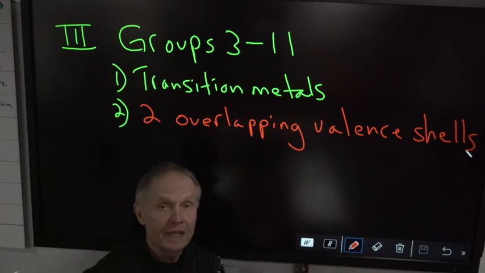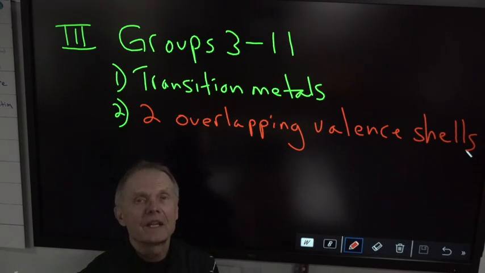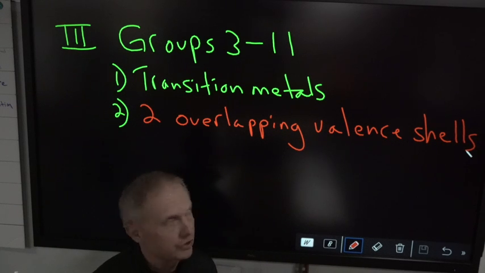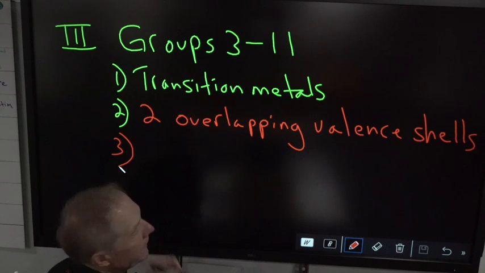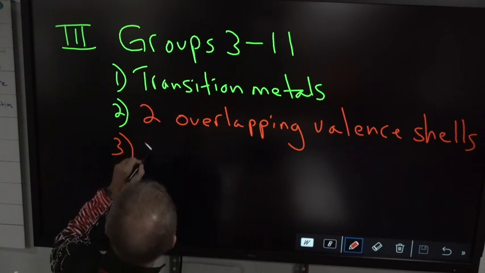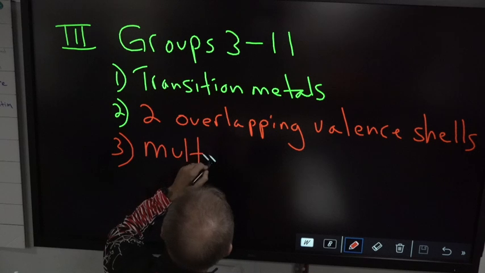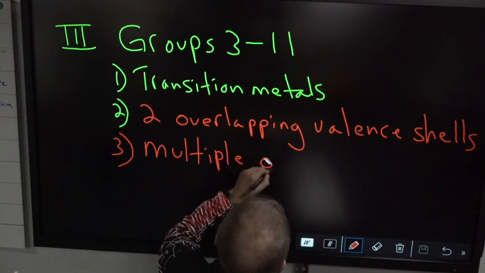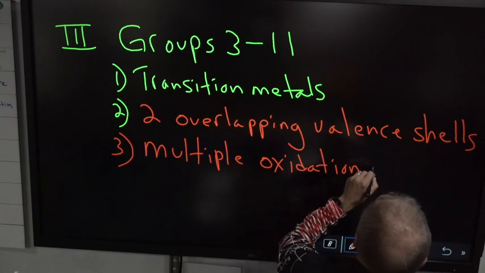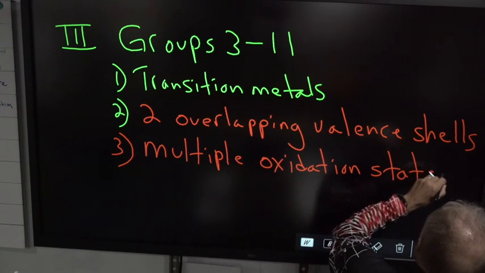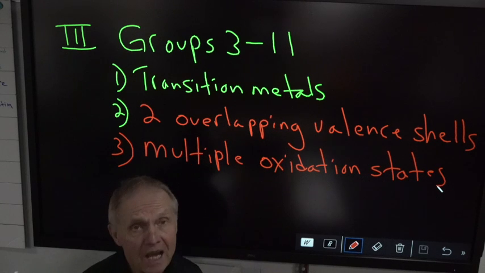So they can lose electrons from the unfilled D, and they can also lose electrons from their valence shell. So this overlapping valence shell gives rise to multiple oxidation states.